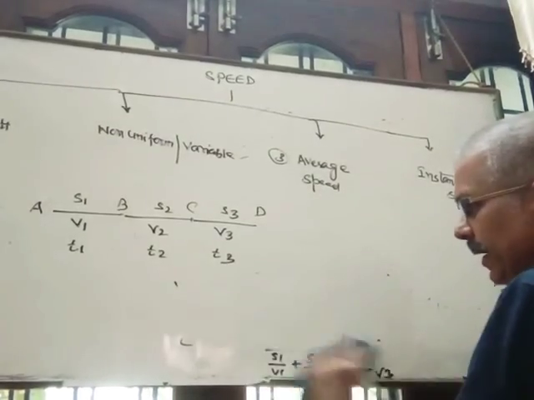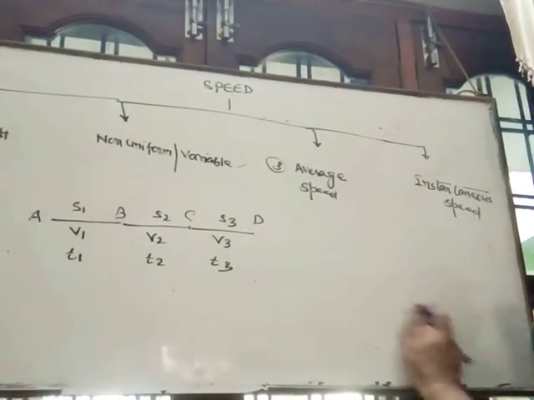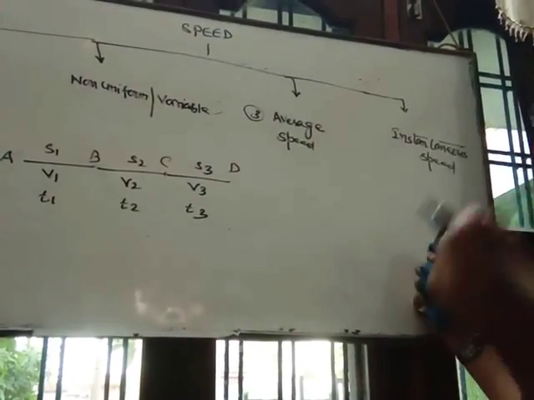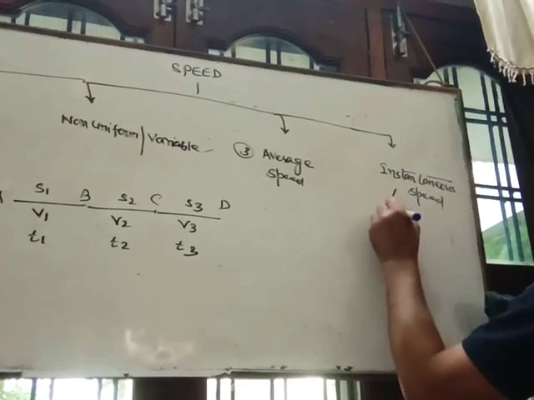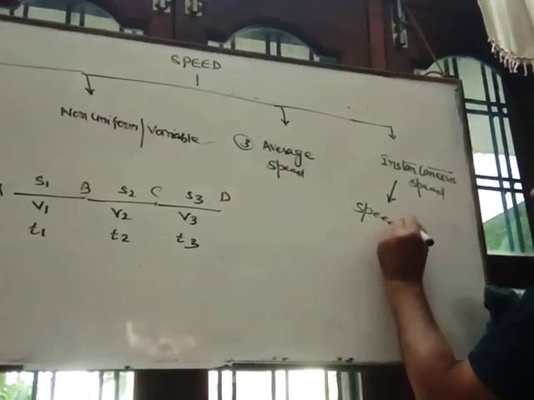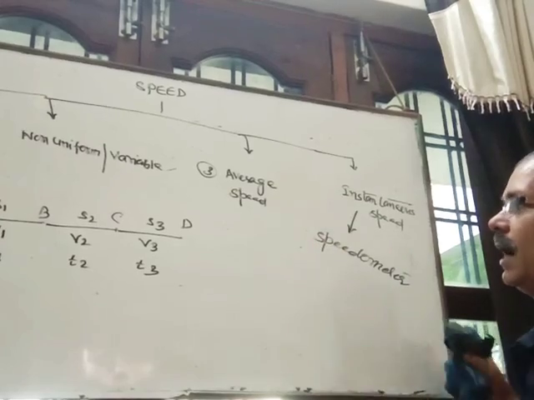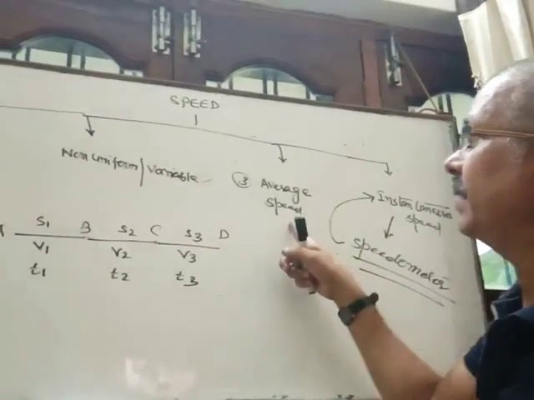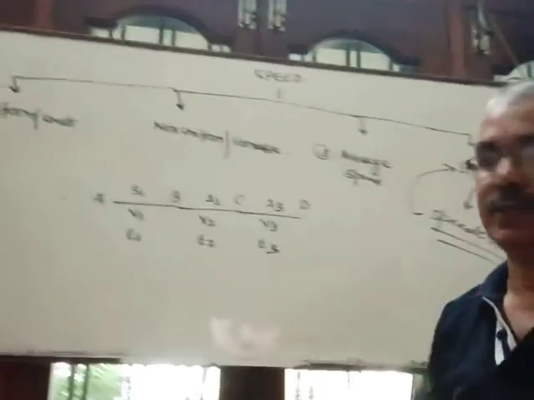And instantaneous speed is the speed at any instant of time. Suppose you are moving by a bike. So what is the speed of your bike at exactly 9 AM? That will be the instantaneous speed at that moment. And it is measured by a speedometer, which is attached in your bike or car. Speedometer measures instantaneous speed, not average speed, not uniform speed.